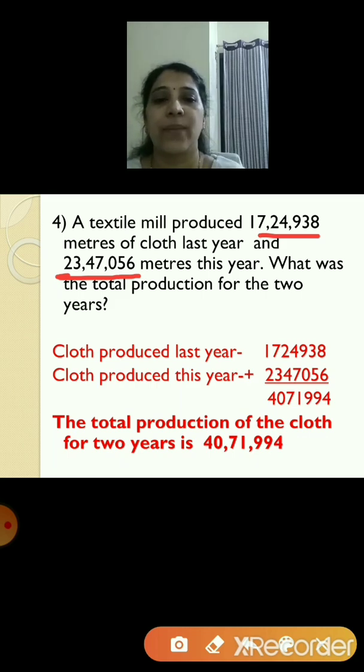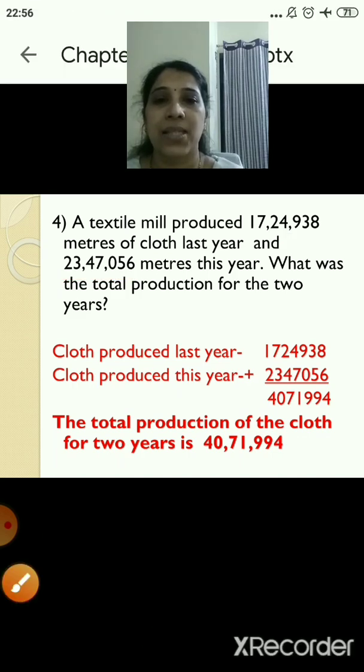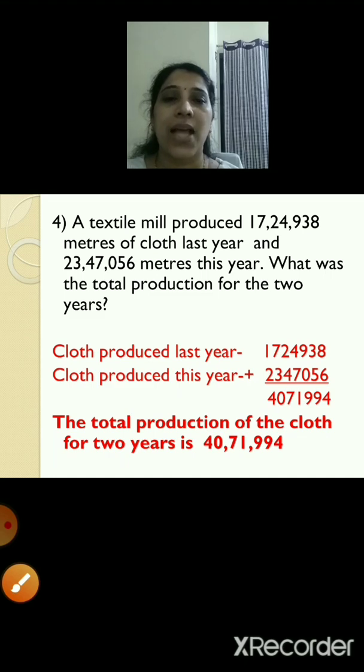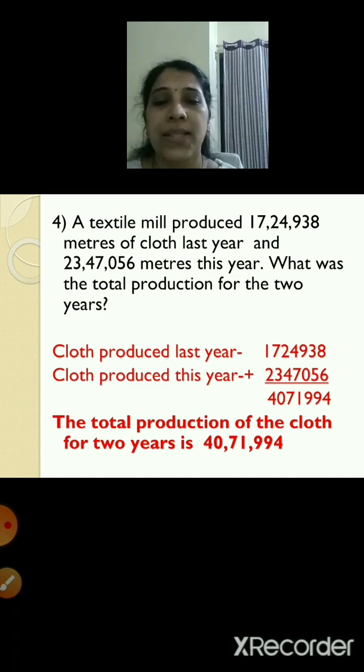So let's frame the statements. Cloth produced last year. So what is cloth produced last year? 17,24,938. And cloth produced this year, it is 23,47,056. Now let's arrange them. So 17,24,938.